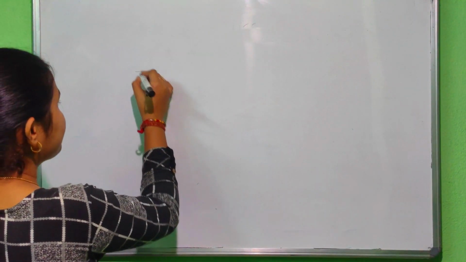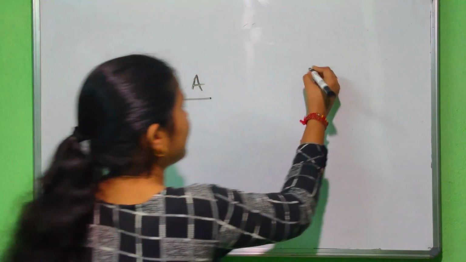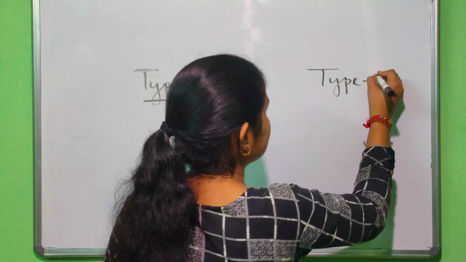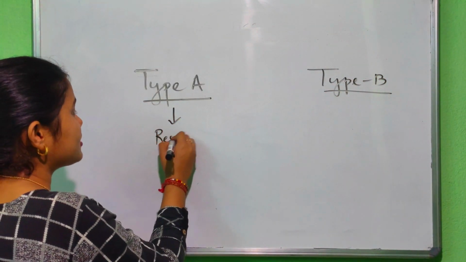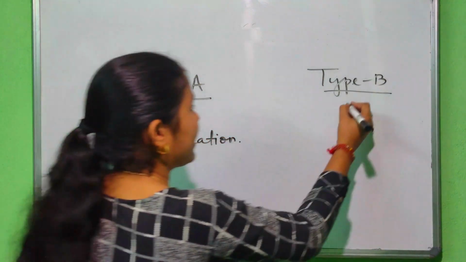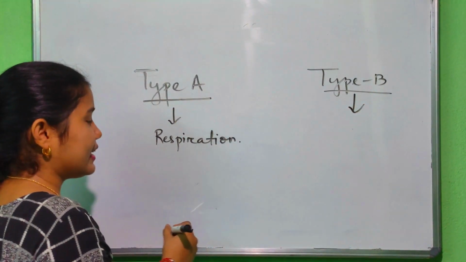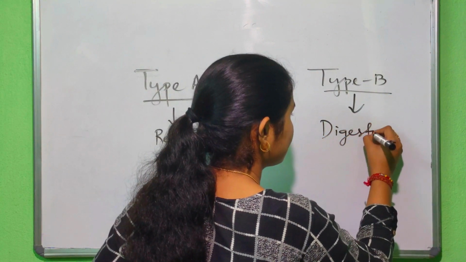So consider an example. In a human body, there are type A cells and type B cells. Type A cells are there for the respiration process, whereas type B cells are there to carry out the digestion process.